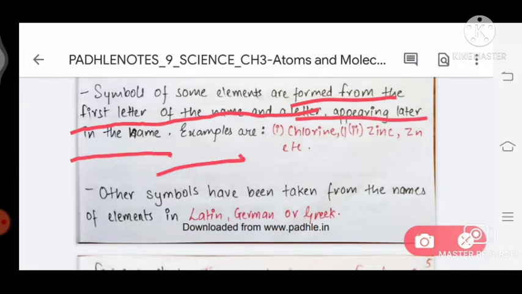For example, chlorine, Cl. The C appears first and the L appears later in the name. Zinc, Zn, and so on.